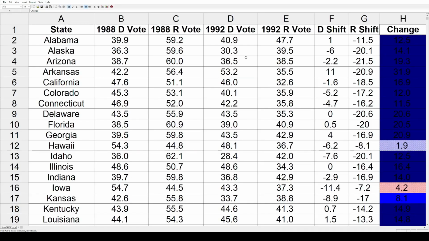And finally, the last column is the net change between the two parties between those two elections. And then I have the shading. The darkest colors are going to be 10 or more point shifts, and there's a lot of them on here. The lightest colors, those are going to be under 5-point shifts. So let's not waste any time.